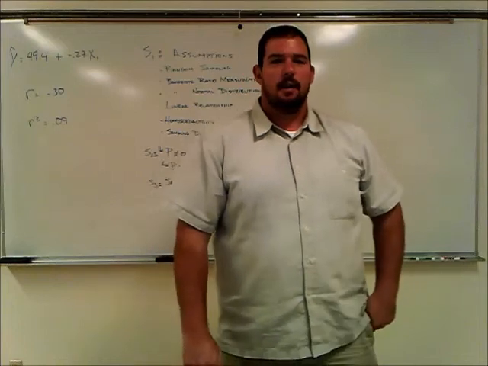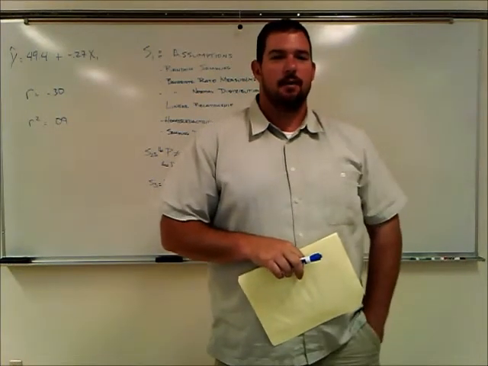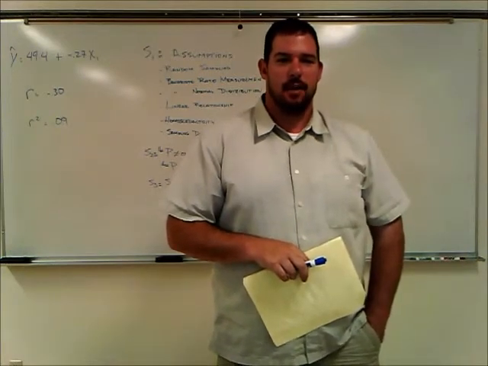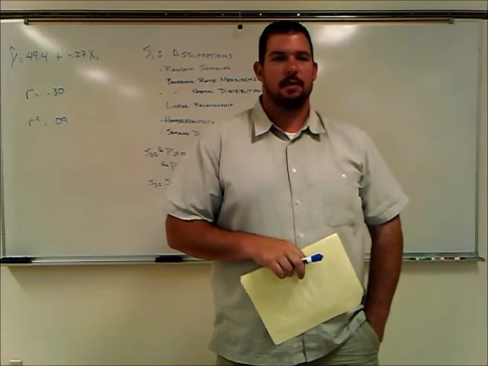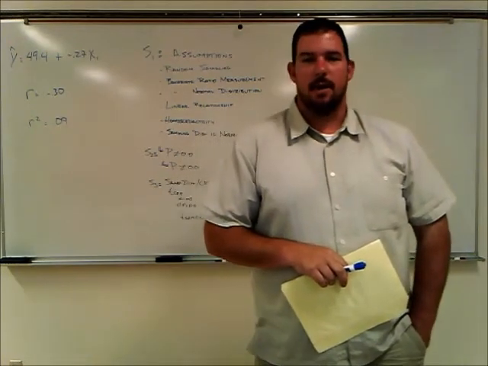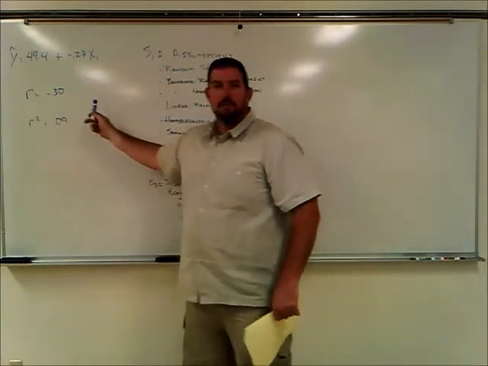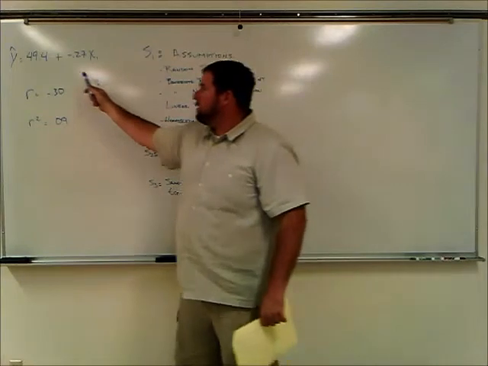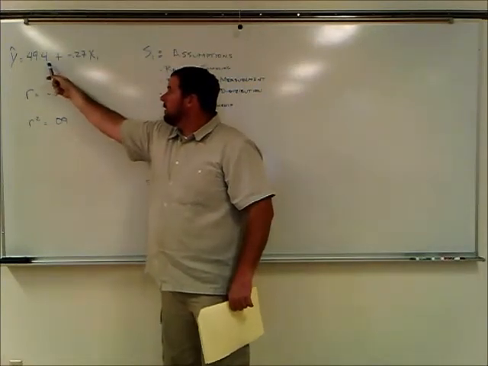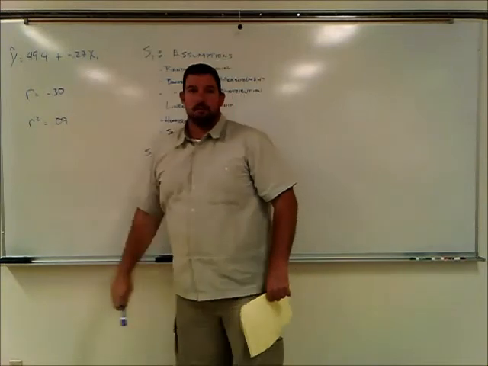Good morning, and welcome to part two of a discussion on bivariate regression and bivariate correlation. In the previous piece of this discussion, we had estimated that the slope, given the data examining the relationship between occupational prestige and age, was 4.94, and that the slope of x was negative 0.27.